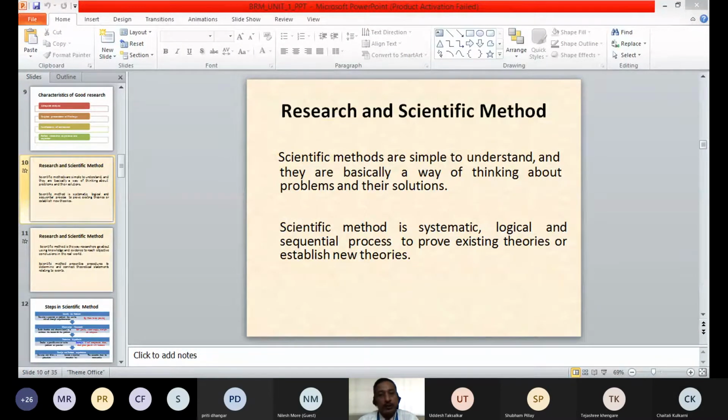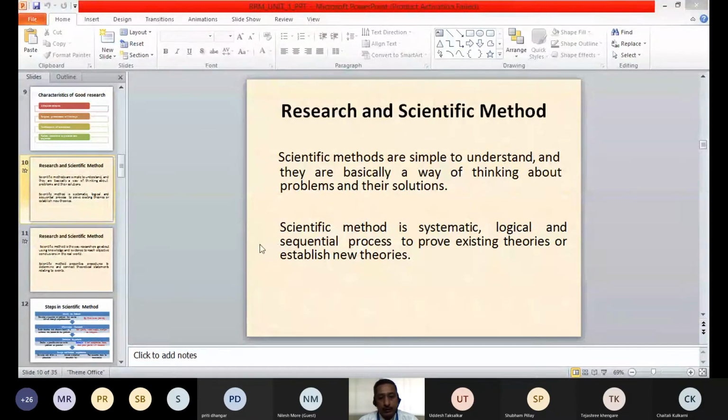They are basically a way of thinking about problems and their solutions. So the first feature of any scientific method is that it is directed towards understanding the different problems and thinking of their solutions.